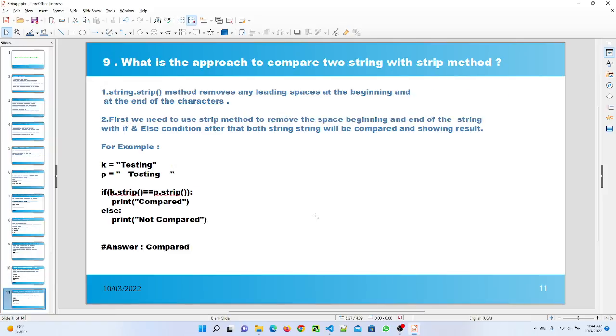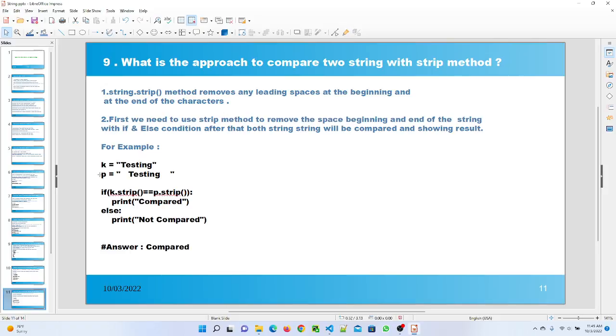Question number 9 is what is the approach to compare two strings with the strip method? The string.strip method removes any leading space at the beginning and end of the string. So first we have to use the strip method to remove the space at the beginning and end of the string, with if and else condition. After that both strings will be compared and show the result. So here I give the example for that.